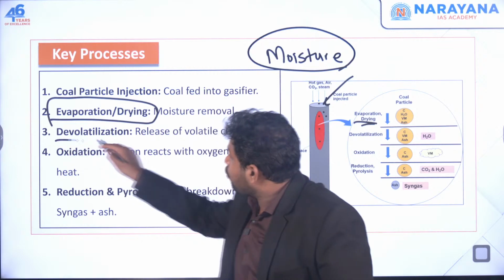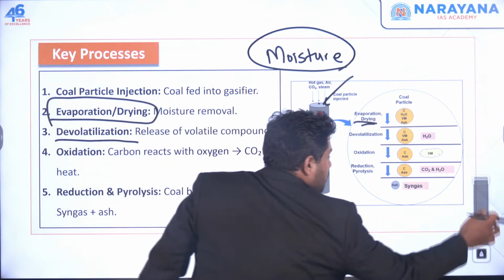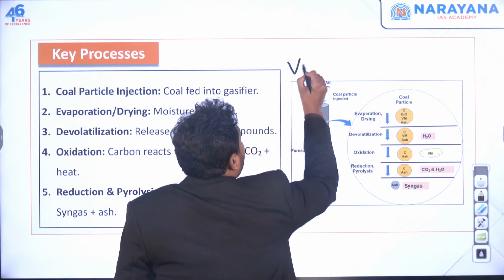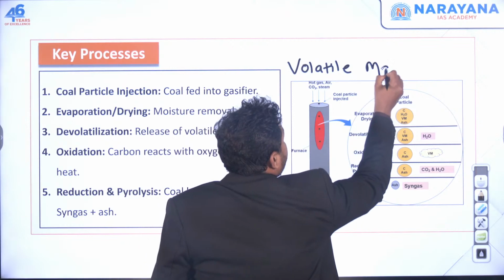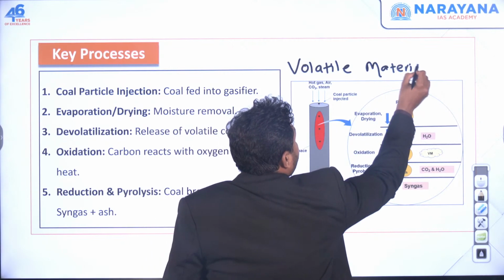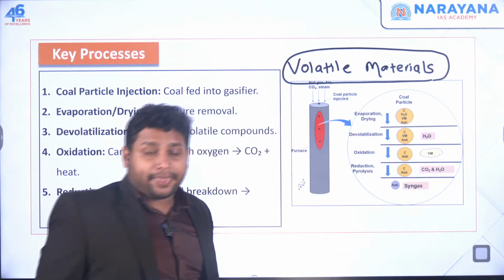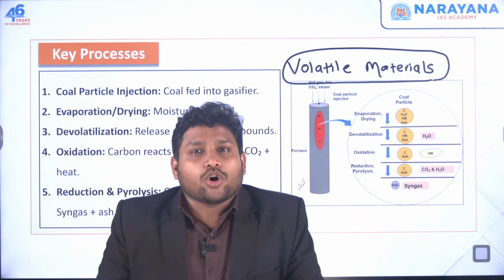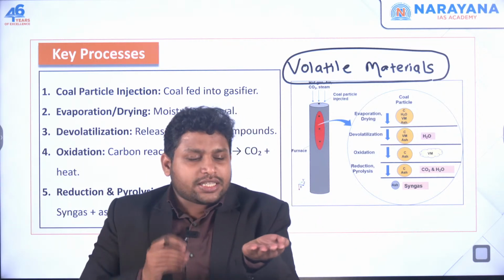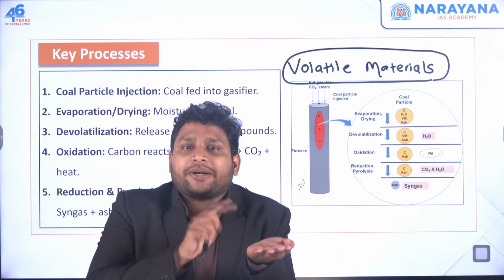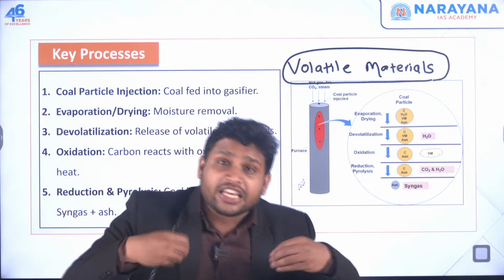Then we go for the devolatilization process. See, there are some materials called volatile materials. You look at petrol, you take some petrol over here, you'll see that after some time you won't see any petrol. Why? Because it is getting evaporated very easily, very quickly.